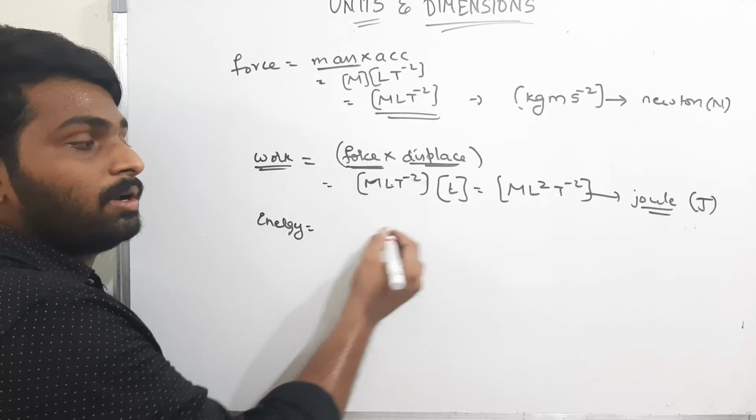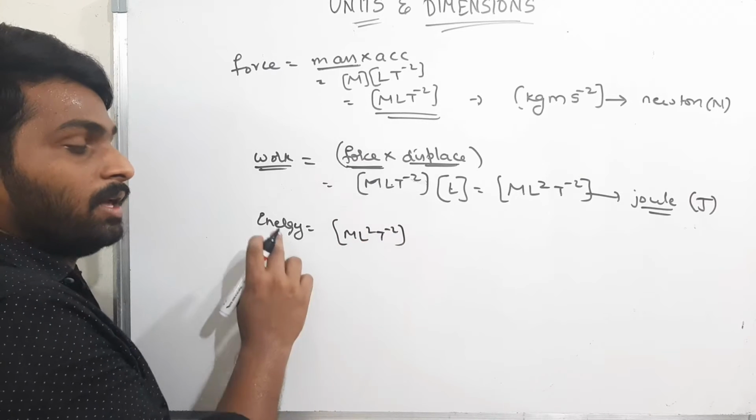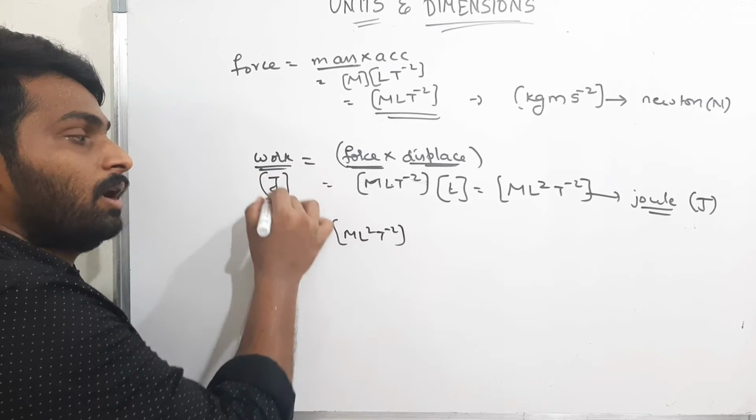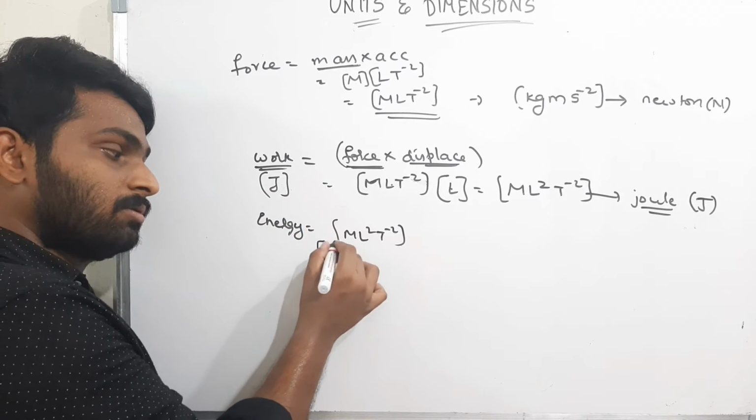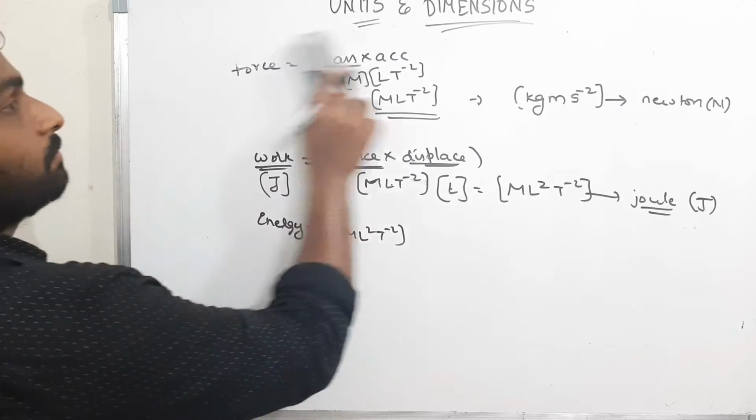Energy is nothing but work done. The dimensional formula of work done is M L square T power minus 2. The SI unit of work done is joule, and the SI unit of energy is also joule. Therefore, the dimensional formula is the same. Okay, now we'll see one more thing.